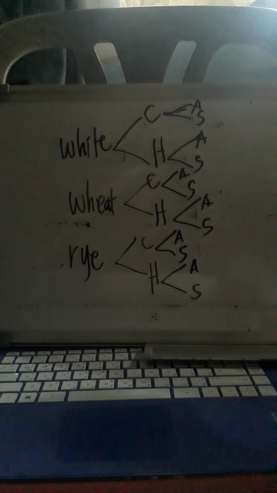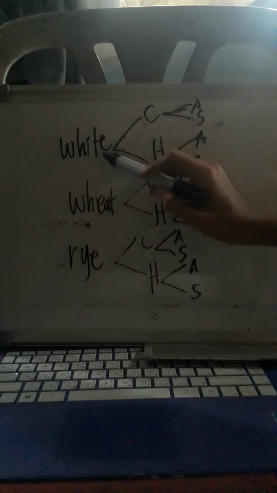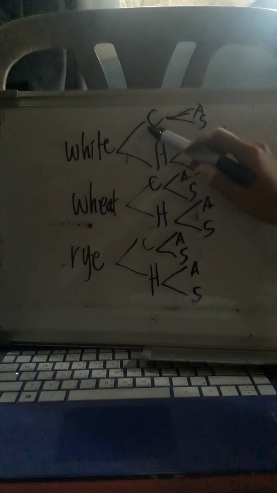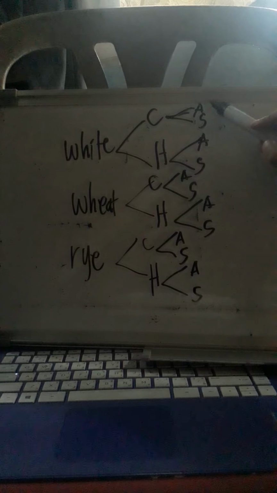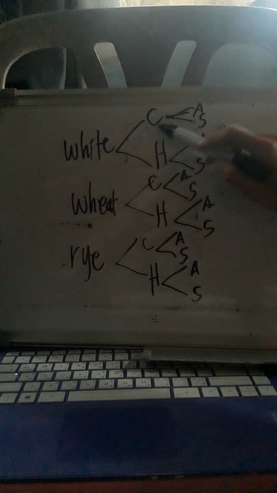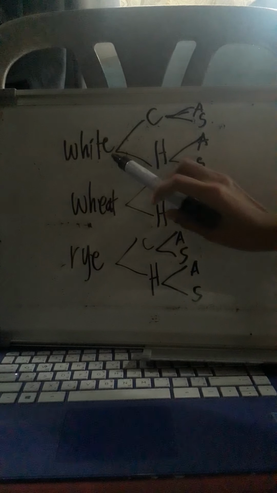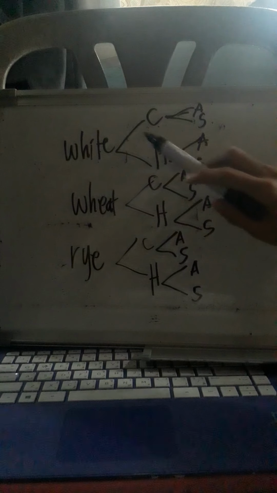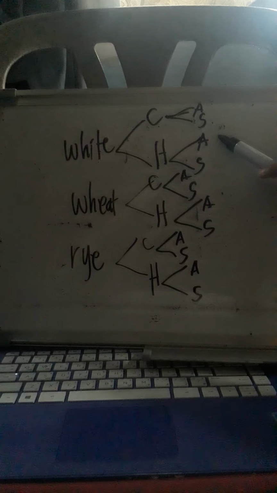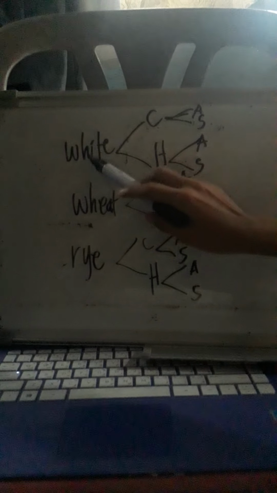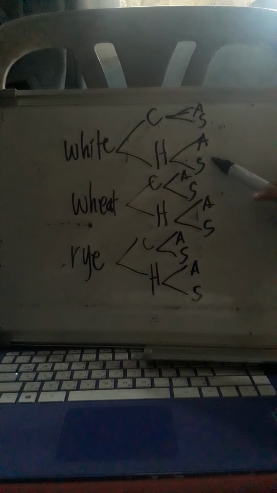Okay. So, para isulat natin lahat ng 12 po na yun, eto po yan. White bread, tapos yung chicken, tas American cheese. White bread, chicken, o kaya naman po ay Swiss cheese. White bread, o kaya po hotdog, tapos American cheese. White bread, hotdog, Swiss cheese. Okay, and so on.